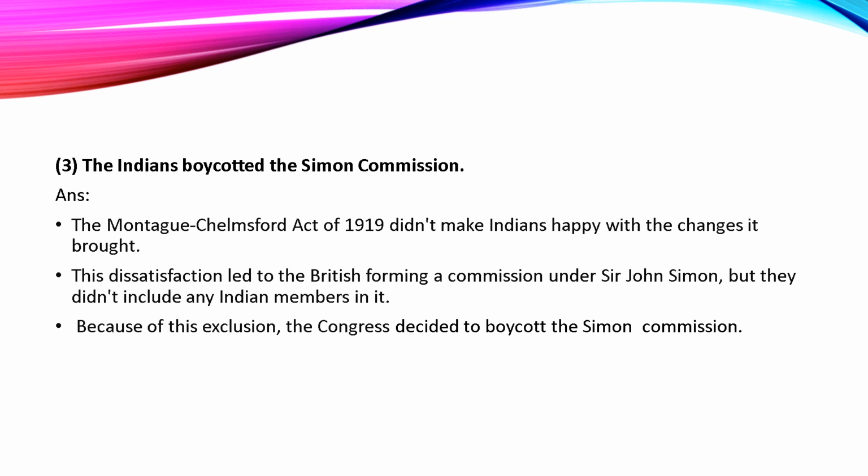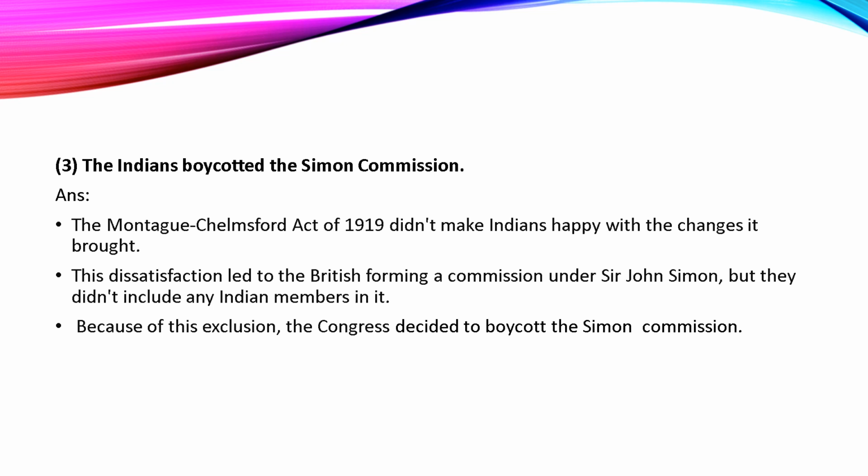So this dissatisfaction led to the British forming a commission under Sir John Simon. They wanted the dissatisfaction of the Indians to subside. That's why the British government formed a commission, a group of people under Sir John Simon, but they didn't include any Indian members in it. They wanted to discuss what changes would be given to the Indians in their administration system or governance.